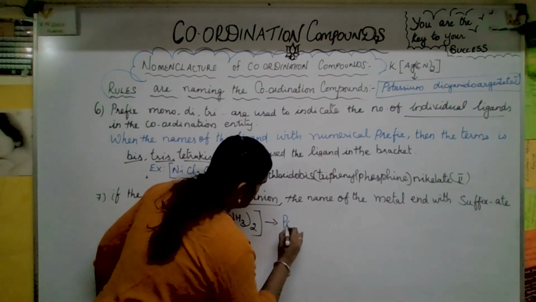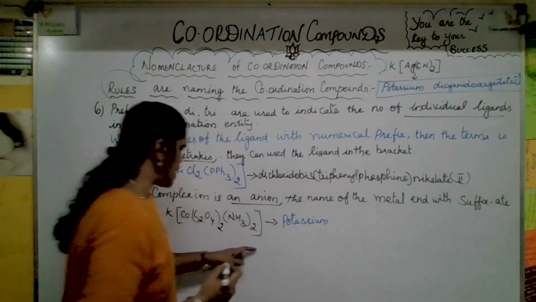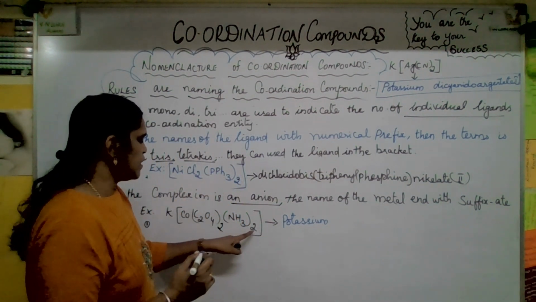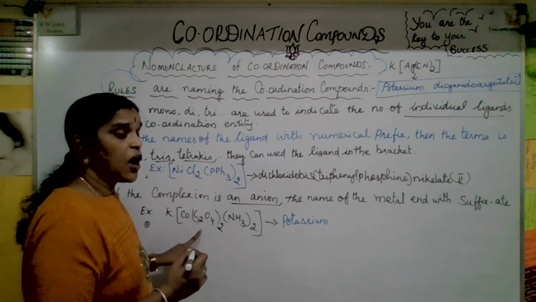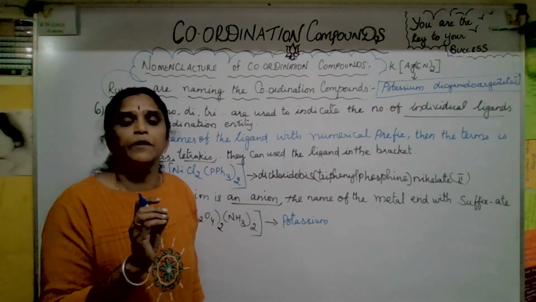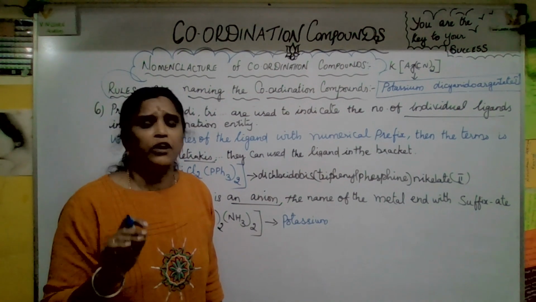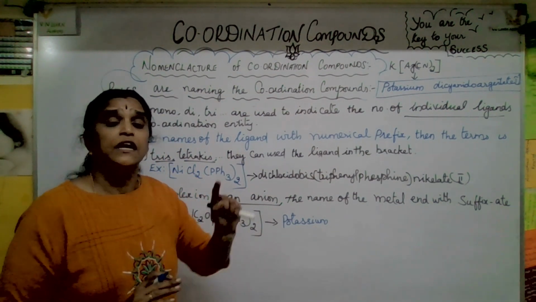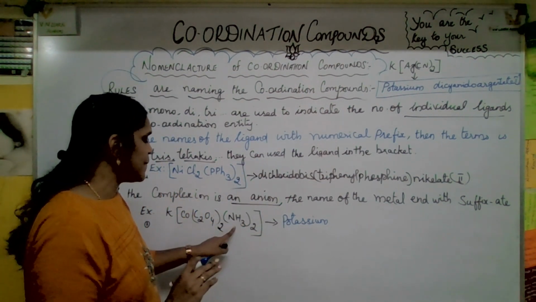Here, potassium, there is no caps, a gap must be there. Okay, now here diamine, and dioxalato. See, di and tri and all, let it be as it is. We are not giving priority for that di or tri or tetra. We are not giving priority for alphabetical order there. We are only giving preference to the alphabetical order of the ligands only. So that means amine, oxalato.